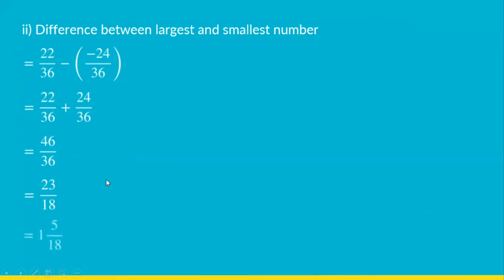In the mixed fraction, we can write it as 1 5 by 18, and 5 by 18, when I convert into decimal, I get 0.3. So it is 1.3 correct to 1 decimal place.